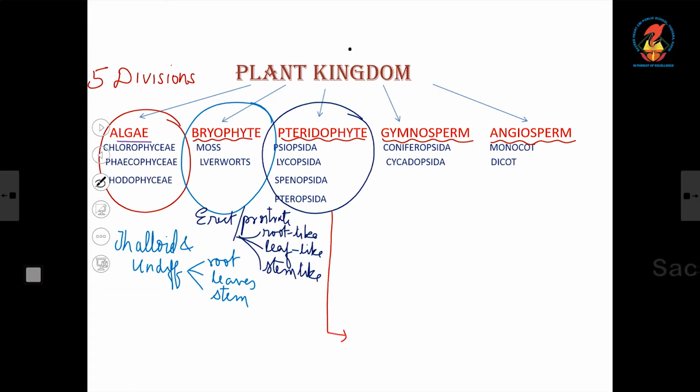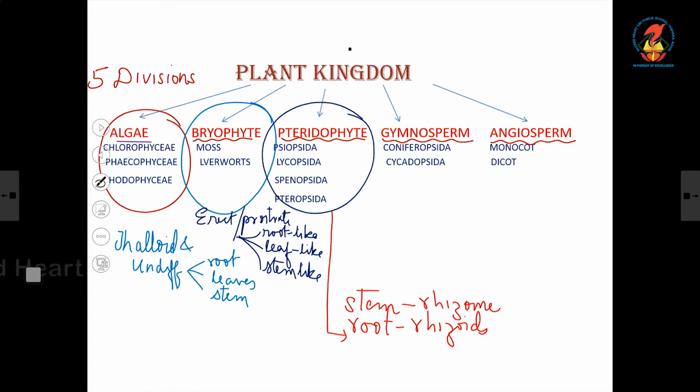Now pteridophytes, I am indicating it in red color. Here the body is differentiated into roots called rhizoids, a reduced stem like ginger called rhizome, and leaves which are called fronds.